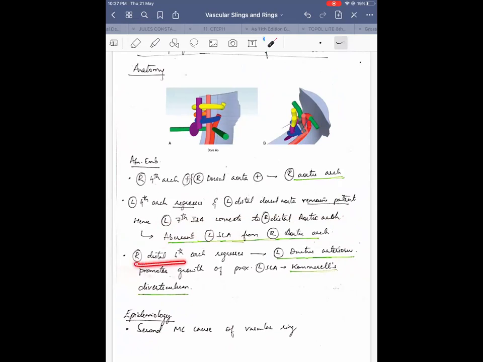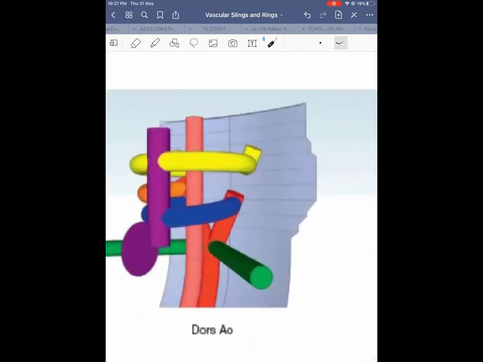Now right distal sixth arch also regresses. And so in these cases, the left ductus arteriosus is always present. Even when there is a right aortic arch with mirror image pattern with no other associated cardiac abnormalities, most commonly the ductus arteriosus is formed on the left side. Here also, if there is an aberrant left subclavian artery from right aortic arch, the ductus arteriosus is arising from the left only. And this, as I said, promotes growth of